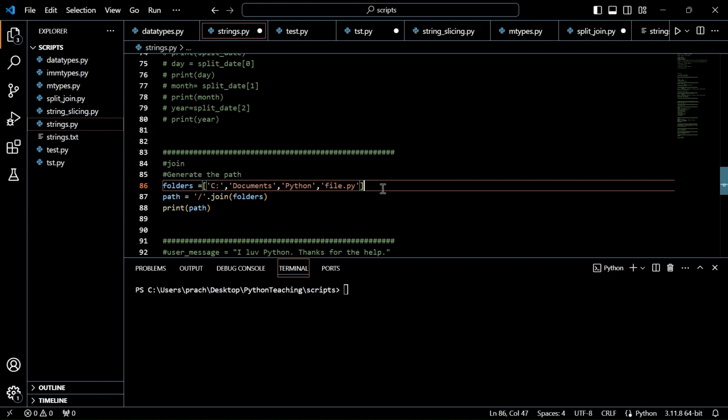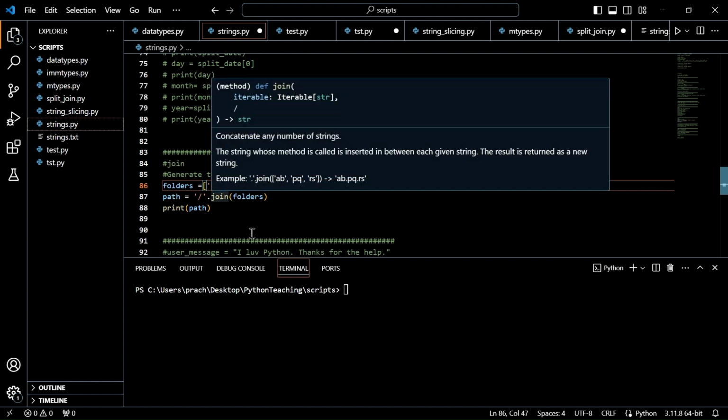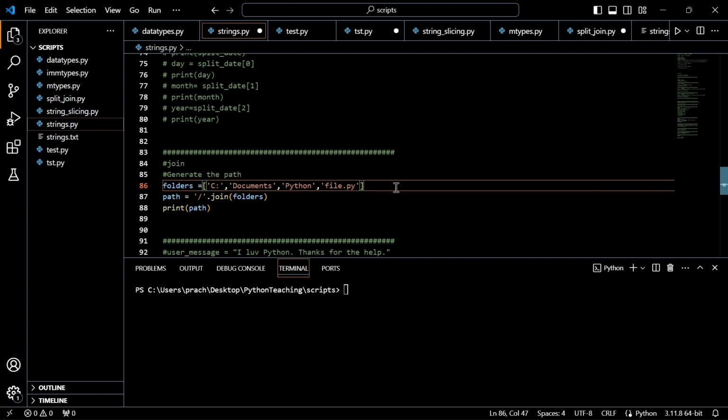Let's suppose this is a folders list. It contains c colon, documents, python, file. Now you have to join this and create a path. Your file.py is present at c colon slash documents slash python slash file.py.